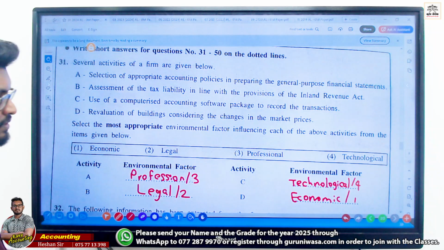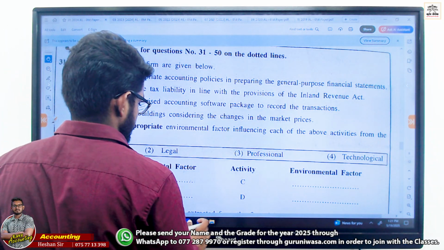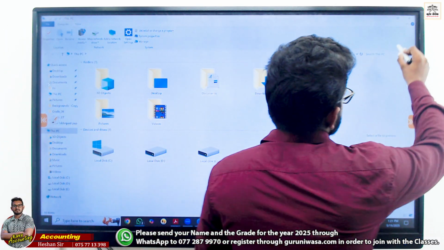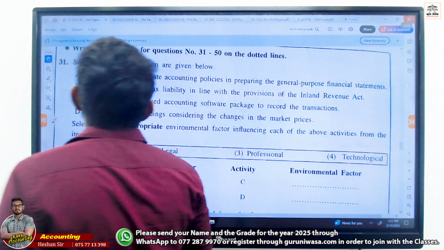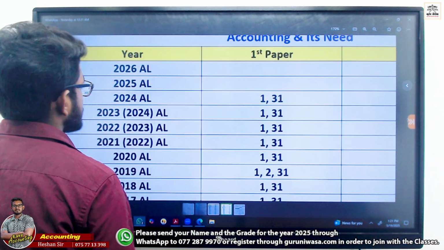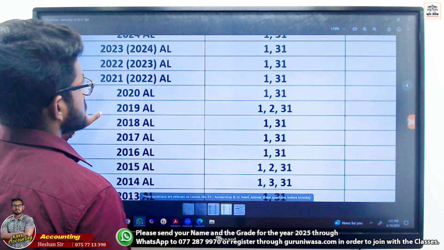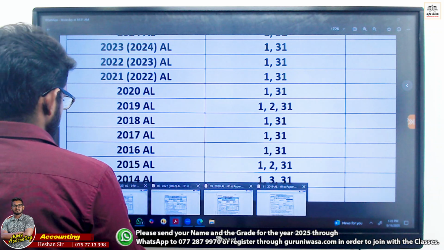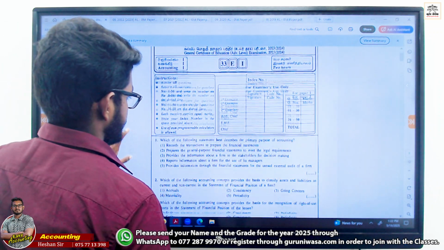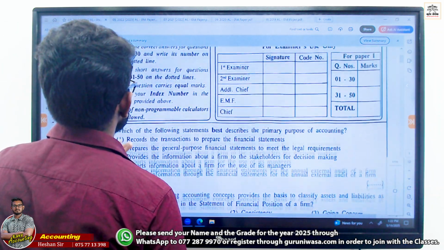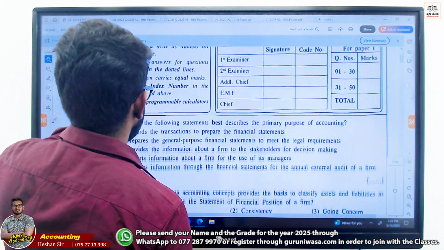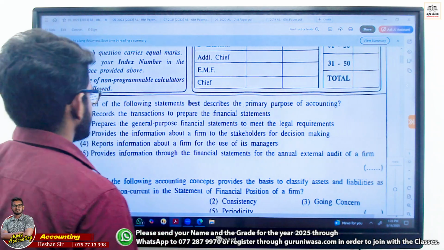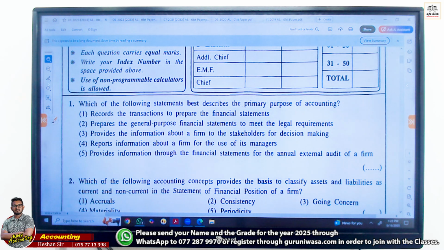Let's go to the next paper. Next paper is about 2023 within brackets 2024. MCQ number 1 and 31. 2023 within brackets 2024, MCQ number 1. Right. Let's see.